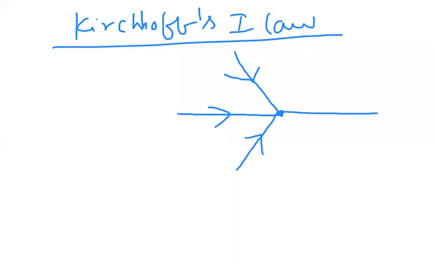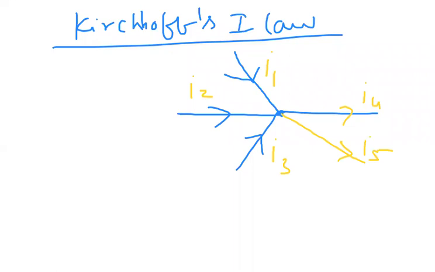I1, I2, I3 are the currents flowing toward the junction, and I4 and I5 are the currents flowing away from the junction.